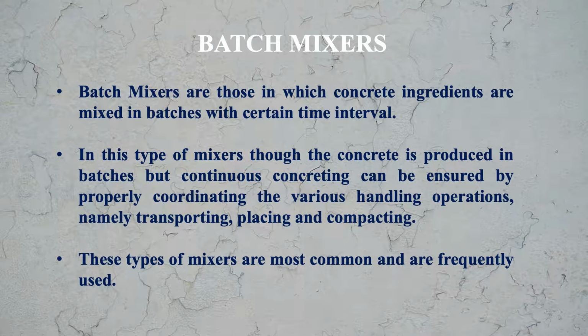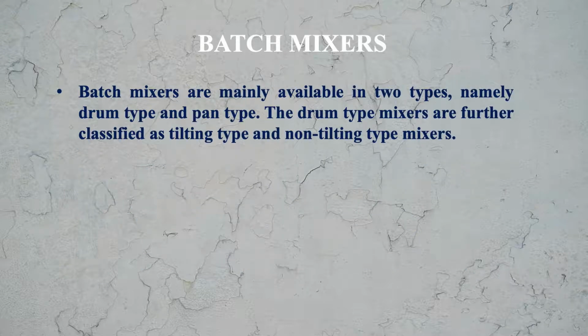These types of mixers are the most common and are frequently used. Batch mixers are mainly available in two types, namely drum type and the pan type, as I told you. The drum type mixers are further classified as tilting type and non-tilting type.